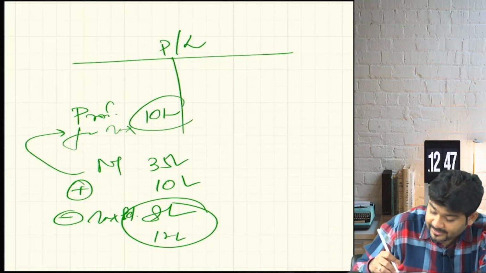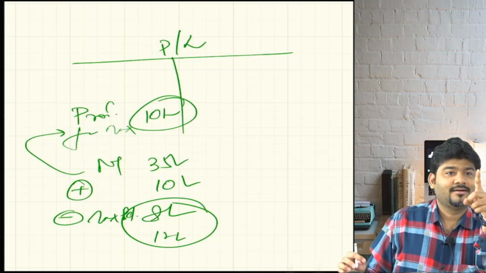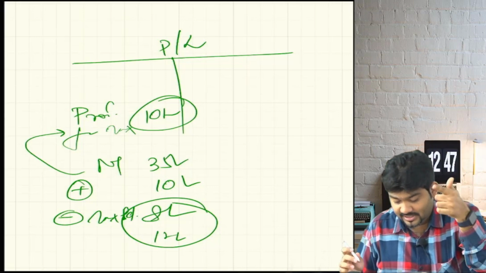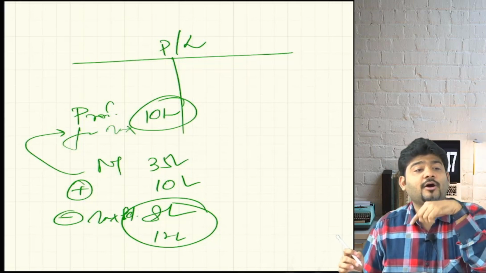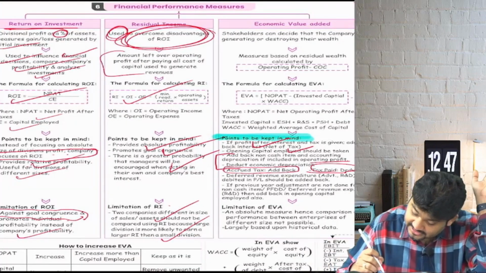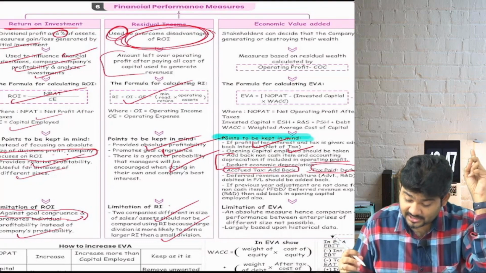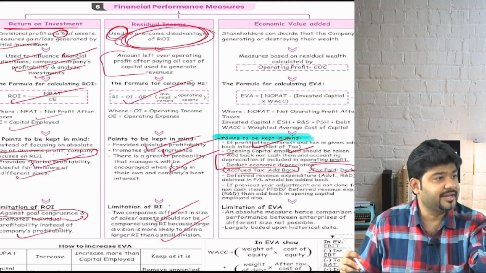So whatever is debited to the P&L account as accrued tax, add back. Are we understanding? And whatever is paid is allowed to be reduced. Are we clear with this adjustment? So we will say this adjustment is also over. Are we clear? Then the last adjustment is, pay attention.